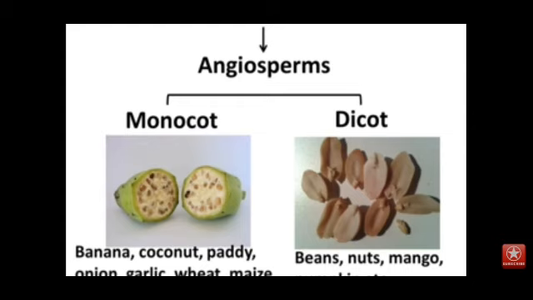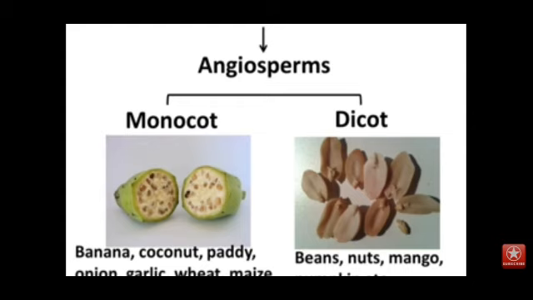Angiosperms are further classified into monocotyledons and dicotyledons. Those seeds which I cannot cut into two parts are called monocotyledons, whereas those seeds which I can cut into two parts are called dicotyledons. As you can see here, banana, coconut, paddy, onion, garlic, wheat, maize, these seeds I cannot divide into two parts, so they are monocotyledons. Whereas if I take a groundnut seed, I can easily break it into two parts. Such seeds are called dicotyledonous seeds.